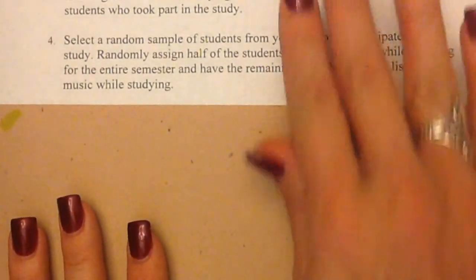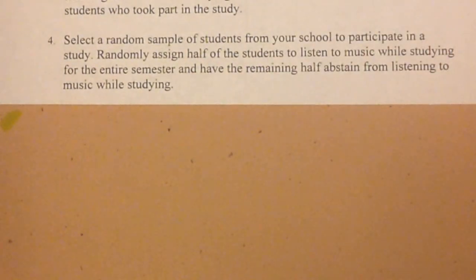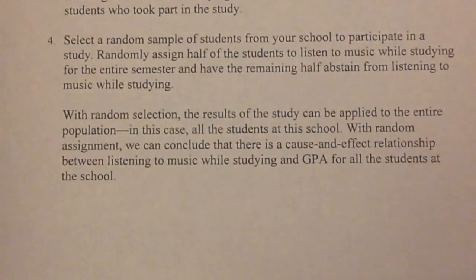So select a random sample of students from your school to participate in a study. Randomly assign half of the students to listen to music while studying for the entire semester, and have the remaining half abstain from listening to music while studying. With random selection, the results of the study can be applied to the entire population, in this case, all the students at this school. With random assignment, we can conclude that there is a cause and effect relationship between listening to music while studying and GPA for all the students at the school.